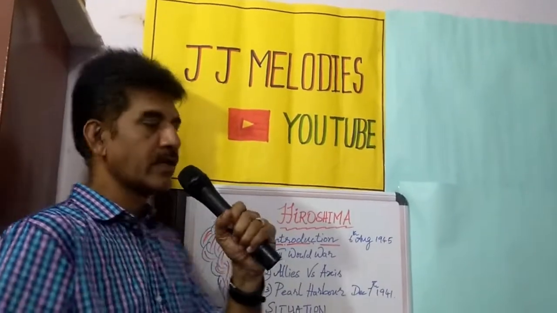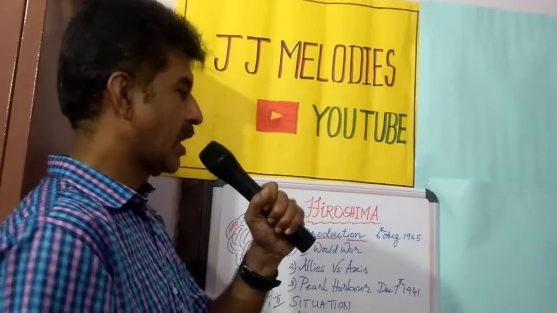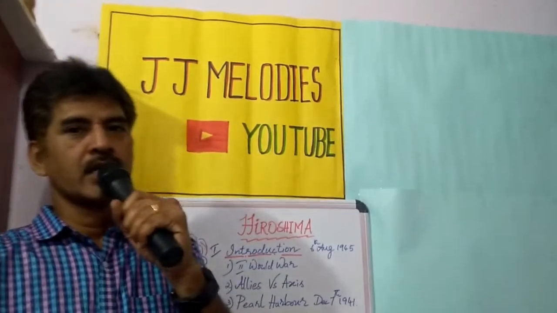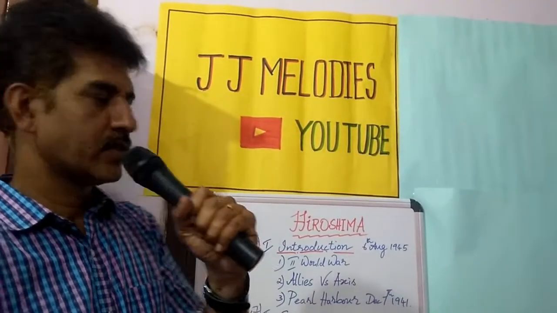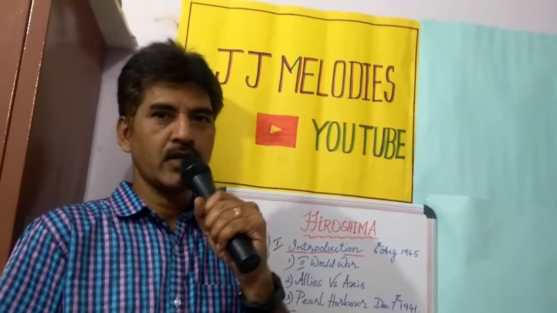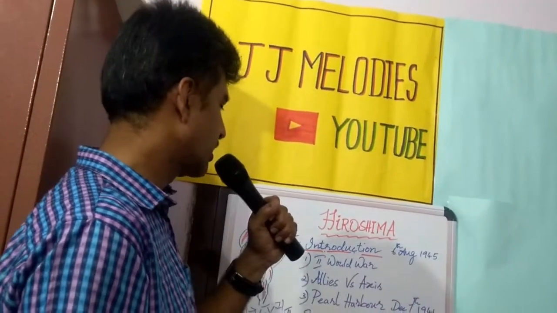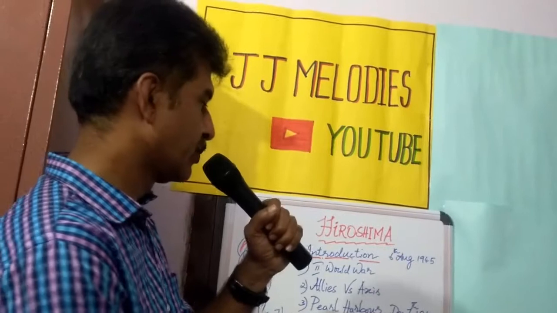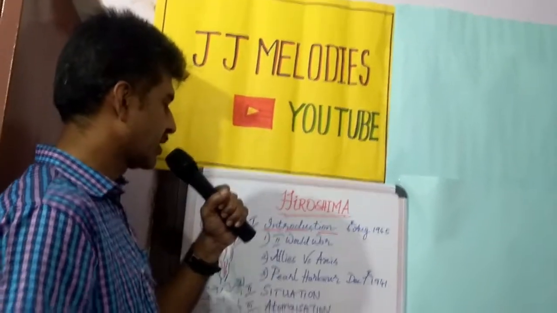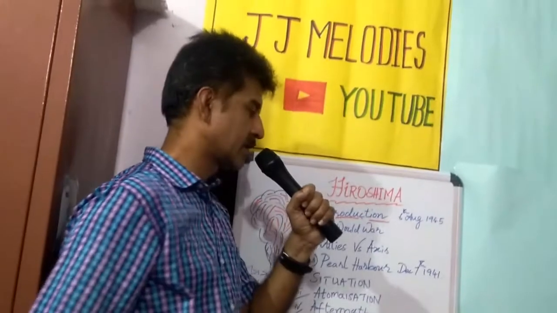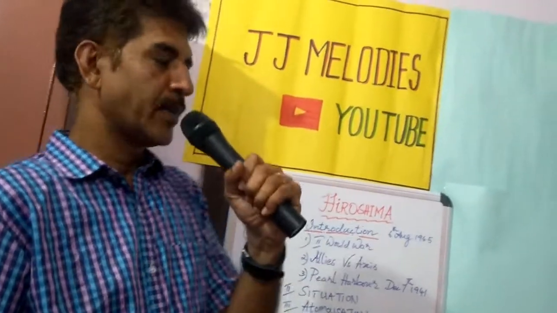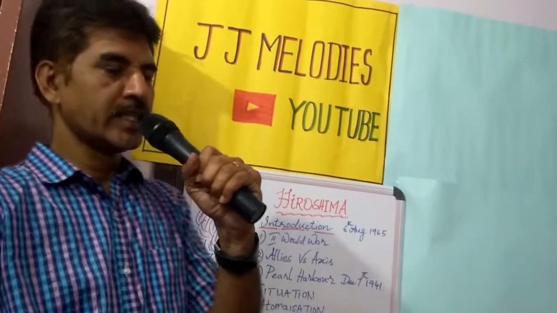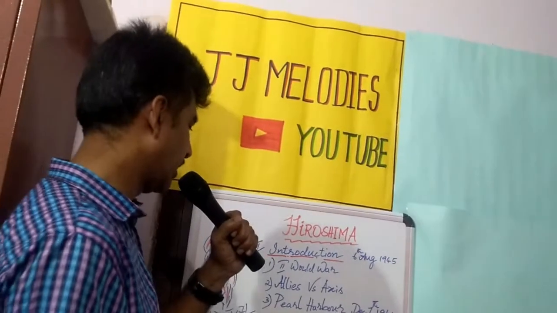The Allies were having democracy as their principle of ruling, and Axis powers were ruled by dictators, the famous dictators like Hitler, Mussolini. And because of their principle of governance, there was a warring group. And here we see Pearl Harbor, the incident in which America joined the war with the Allies. Allies were Britain, France, and America.